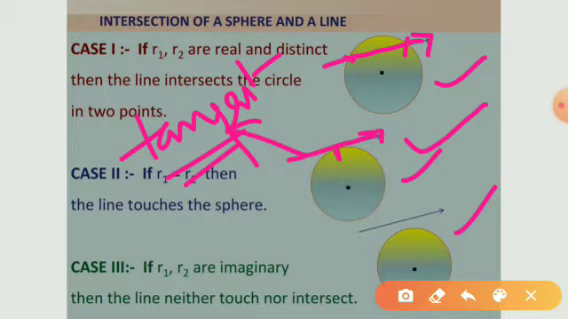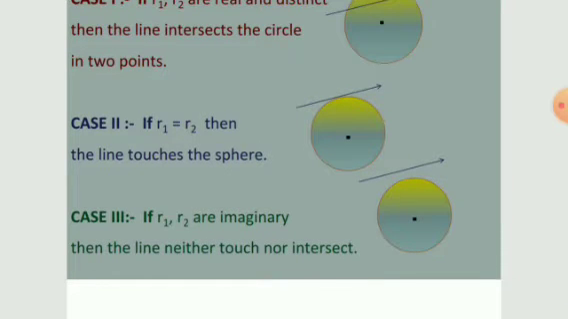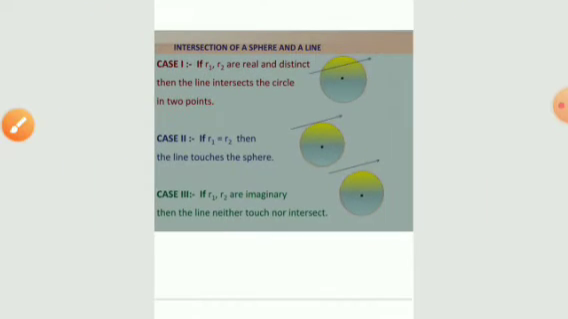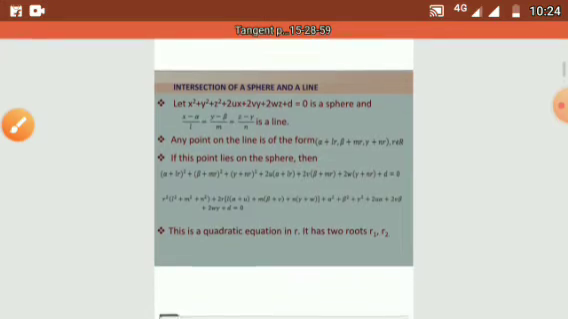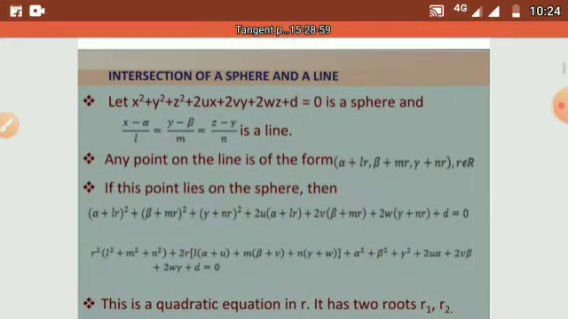If the common point of a sphere and a straight line is a single point, then the straight line is said to be tangent line to the sphere. If a line intersects the sphere in 2 points, then the line is said to be secant line. This is the third case: the line neither intersects nor touches the sphere. So what are the conditions for all these three cases? See this.